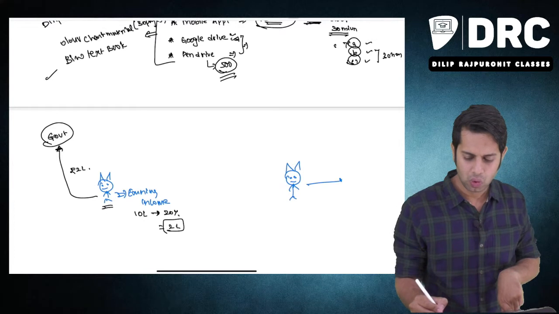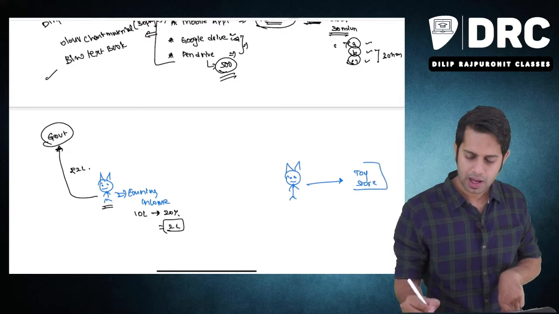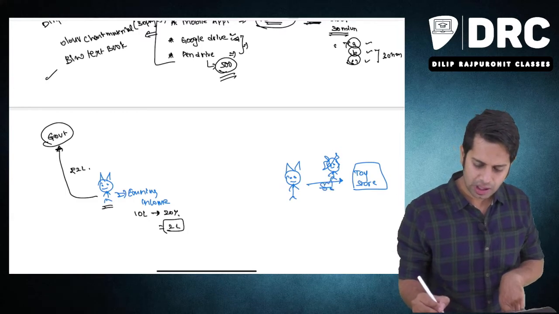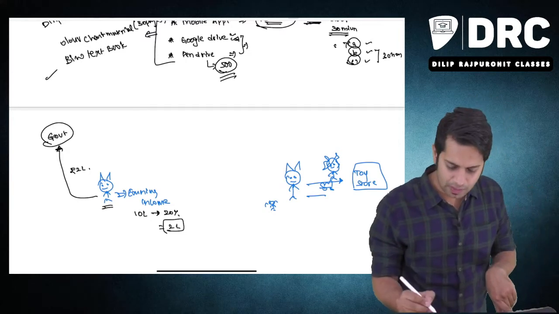I am a person who goes to a toy store. I go to a toy store, I purchase a Barbie doll or I purchase a toy car for my daughter. Okay, I purchase this toy car for my daughter.